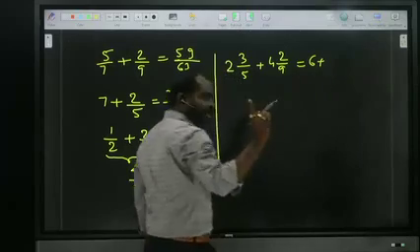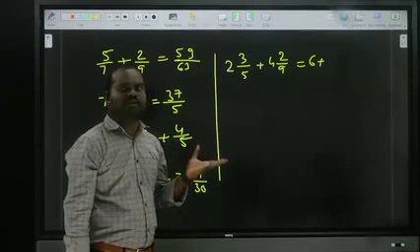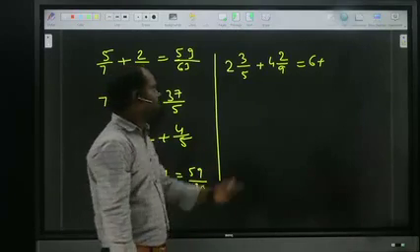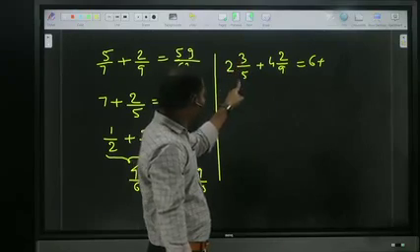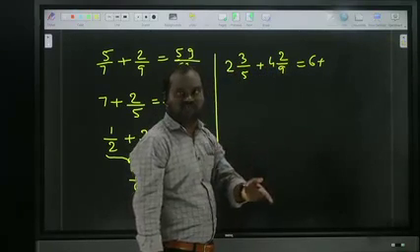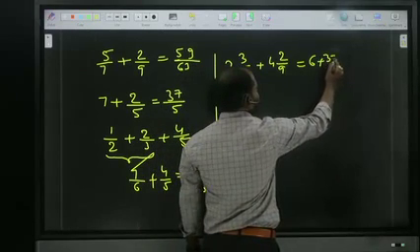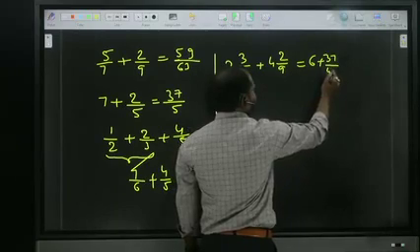Plus, now add the fractions. Just now I showed how to add the fractions, cross or percentage. What is your wish? Now I'm showing cross. Okay now observe these two. 9 threes are 27 plus 5 twos how much? 10. 27 plus 10, how much? 37 by 5 nines are 45.